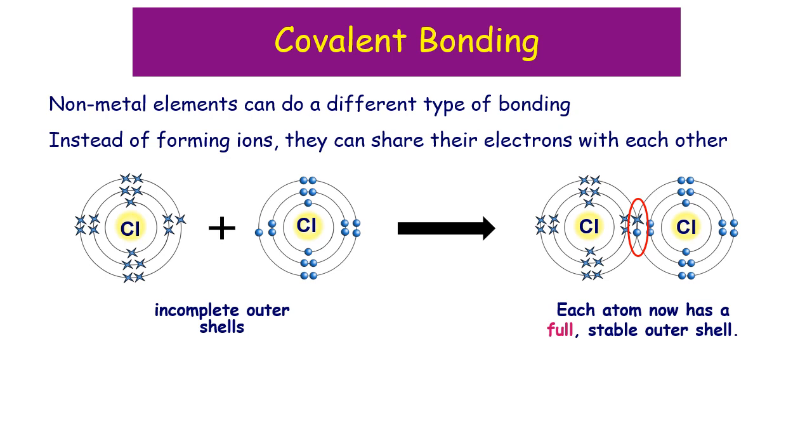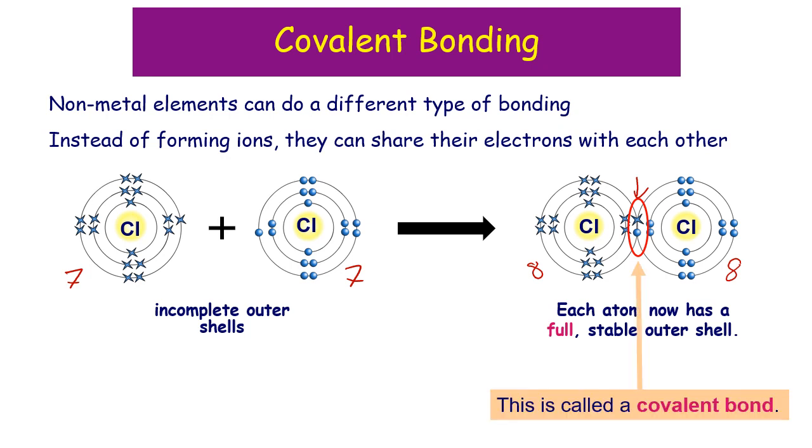So if we look at these two chlorine atoms, these both have 7 electrons in their outer shell. When they share 1 electron each, and we count the outer shell for this chlorine, it has 8, and the other one has 8. By sharing, they've both ended up with a full outer shell, and they've not had to become ions. That shared pair of electrons, held in place by the 2 positive nuclei, is a covalent bond.